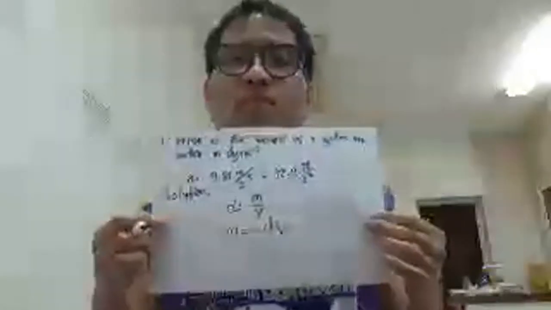So, density is equal to mass over volume. Then I can solve now for the mass. Mass is equal to density times the volume. So we can use the volume.